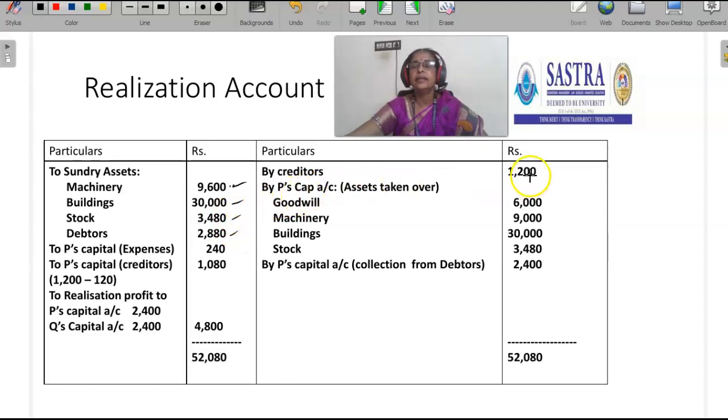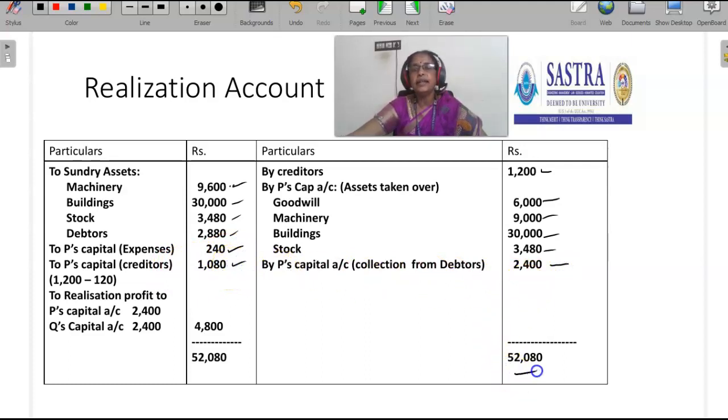Then we transfer the liability, creditors 1,200. Then the assets are taken over by P. The value of the assets taken over by P: goodwill is not in the books, but they have valued it, and P paid 6,000 rupees. Machinery 9,000 rupees, building 30,000 rupees, stock 3,480. He collected from debtors rupees 2,400. Then he met the expenses of 240 and settled the creditors at 1,080.